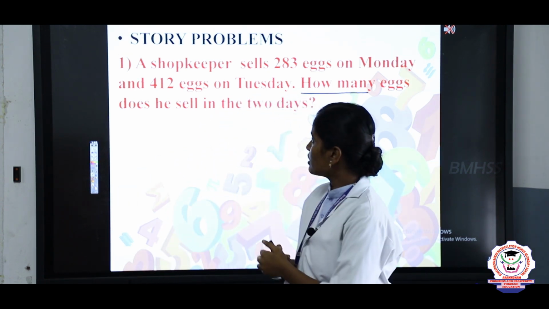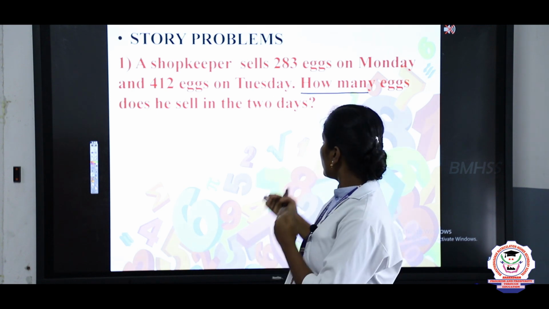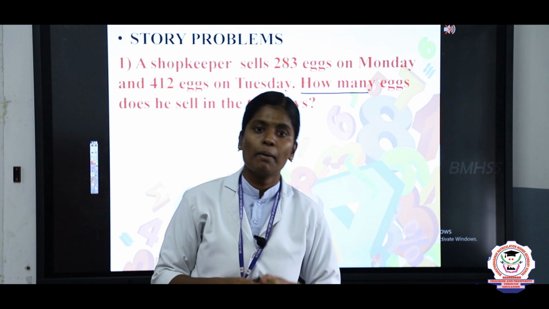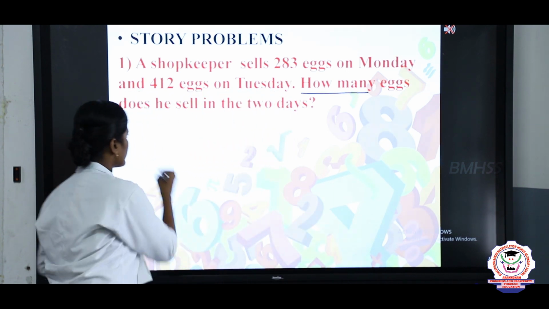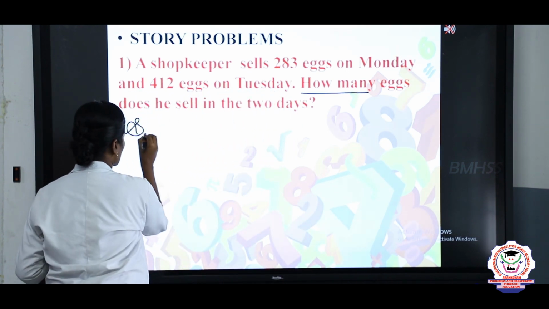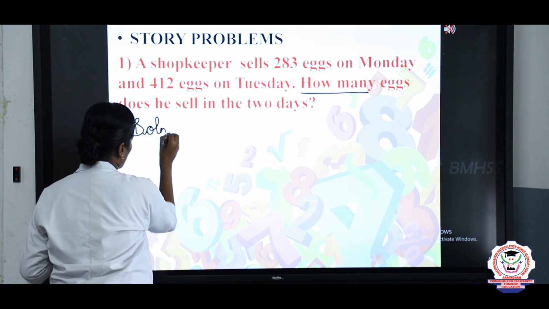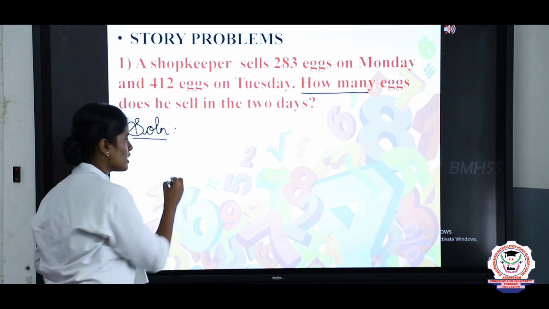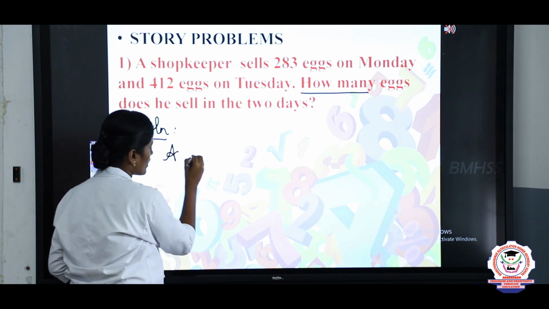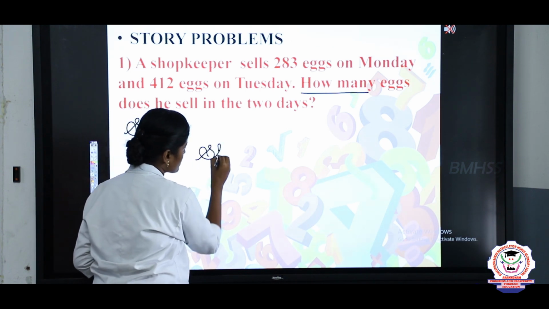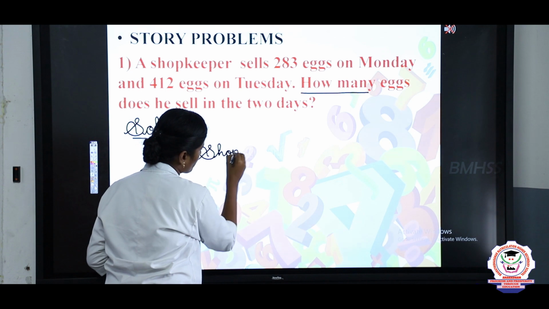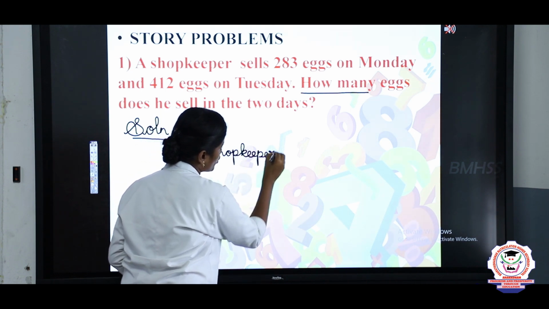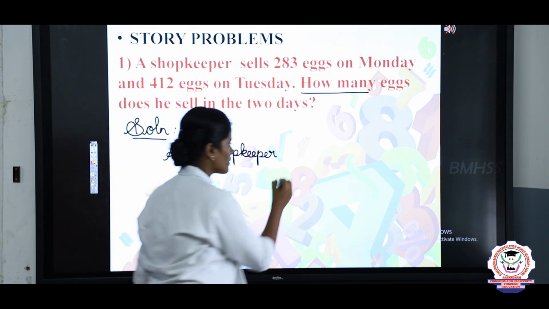So, the first question is a shopkeeper sells 283 eggs on Monday. So, simply you should write the solution. Write: A shopkeeper sells, shopkeeper, K-E-E-P-E-R.